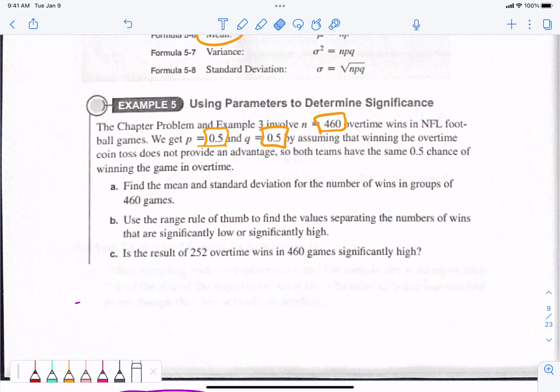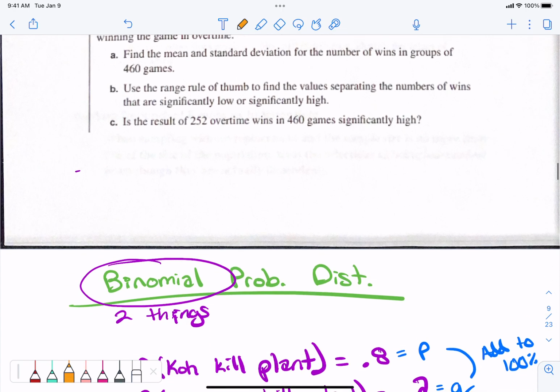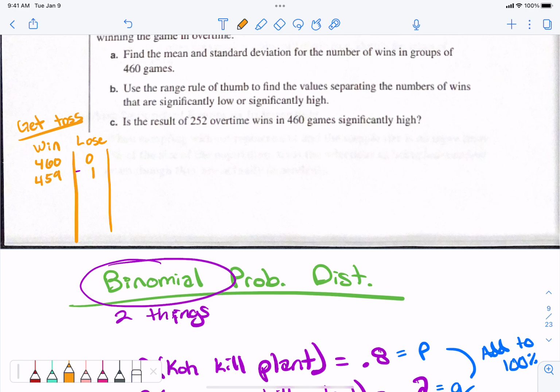Out of the 460 teams, let me show you how this breaks down. I'm not going to write the whole table down, but bear with me. Win, lose. These are the teams who get the coin toss, and how many of them won and how many lost. I could have all 460 of those teams win the game, which means 0 of them lose. I could have 459 win and 1 lose, or 458 win and 2 lose. This table goes on forever, all the way down.